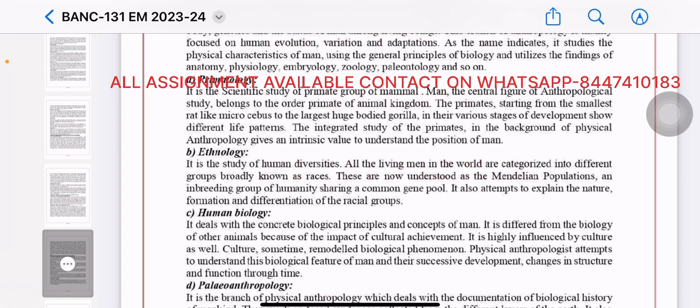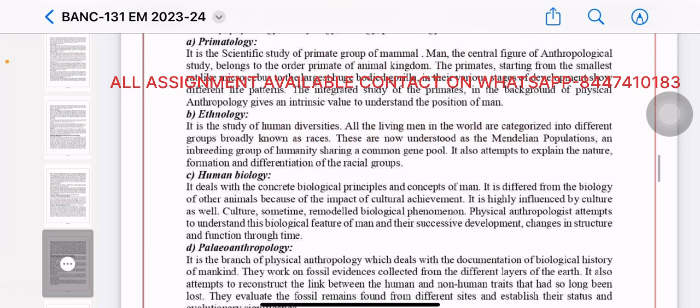Ethnology. It is the study of human diversities. All the living men in the world are categorized into different groups broadly known as races. These are now understood as the Mendelian populations, an inbreeding group of humanity sharing a common gene pool. It also attempts to explain the nature, formation, and differentiation of the racial groups.